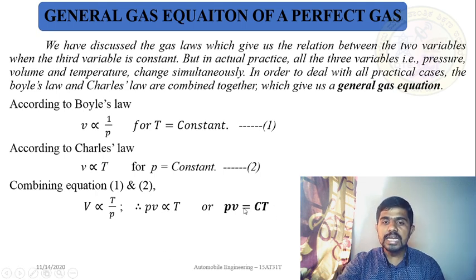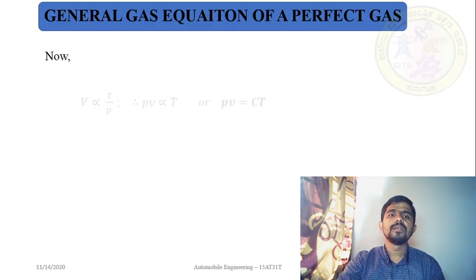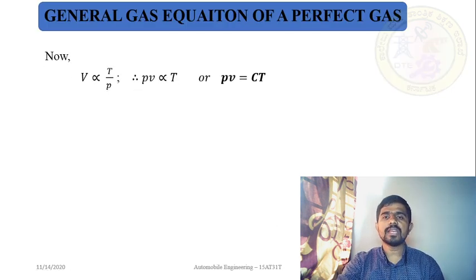You can simplify this equation again. You can take this T to the left hand side. What happens? Yes, PV divided by T is equal to C, that is a constant. So continuing with this general gas equation, V is proportional to T by P, or you can write PV is equal to CT.